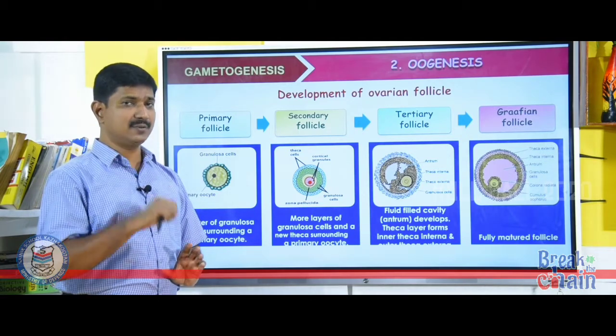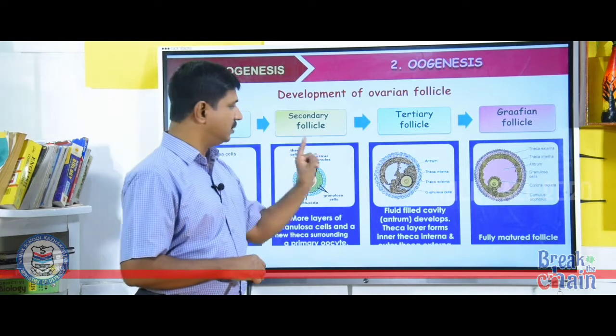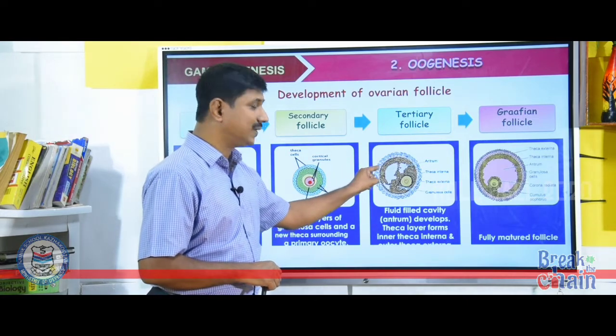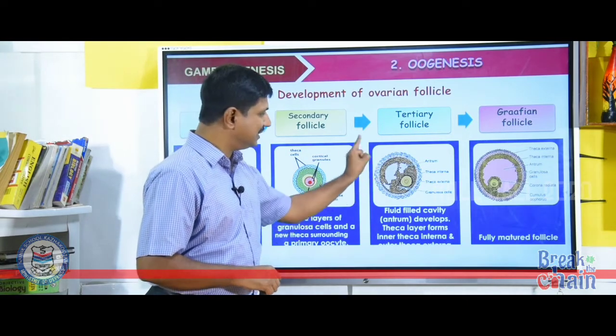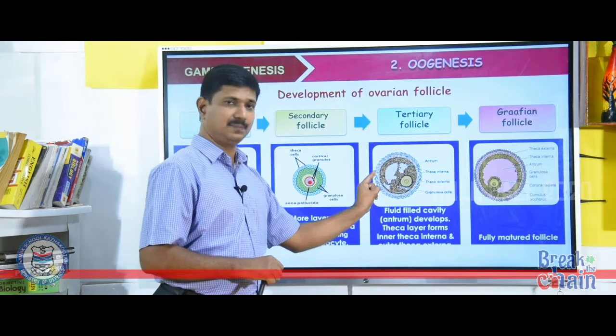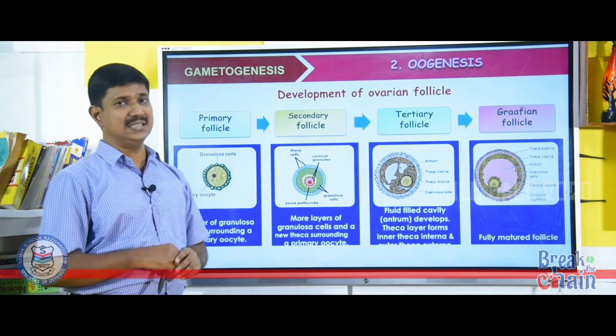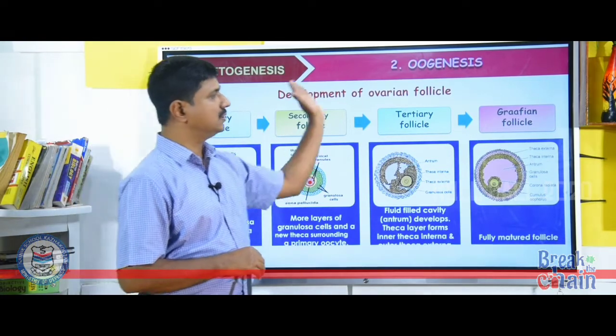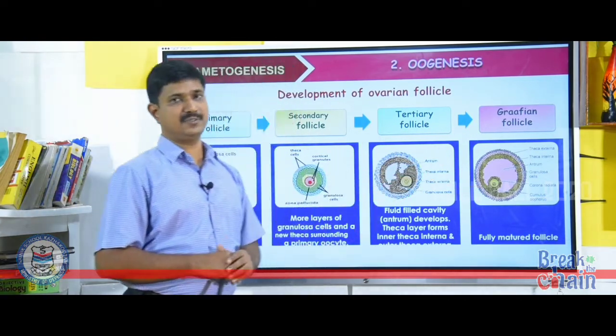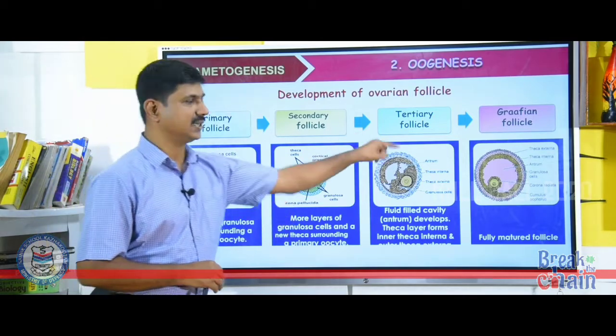So there are mainly two features of tertiary follicle. First, a fluid filled cavity called antrum, and other, the theca layer, differentiated into outer theca externa and inner theca interna. Later tertiary follicle transforms into Graafian follicle or mature follicle, that we will study later.